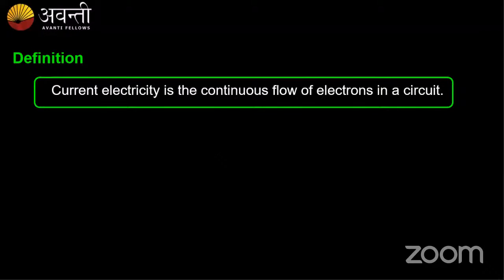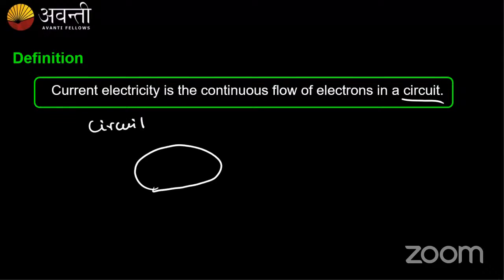By definition, current electricity means the continuous flow of electrons in a circuit. Say if I have a circuit, what is a circuit, guys? The circuit means any closed path. Circuit means any closed path.